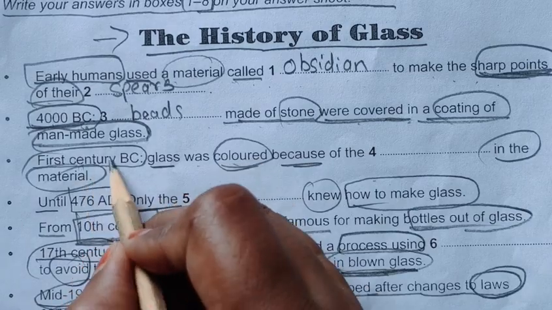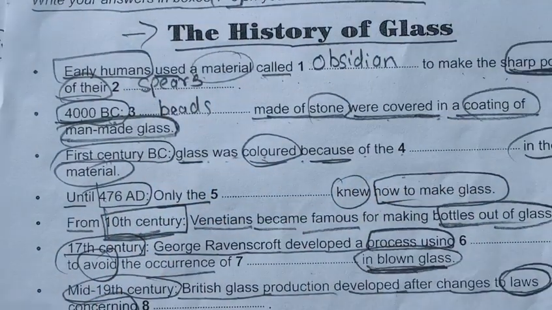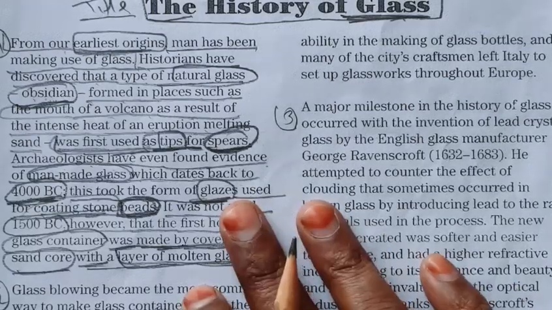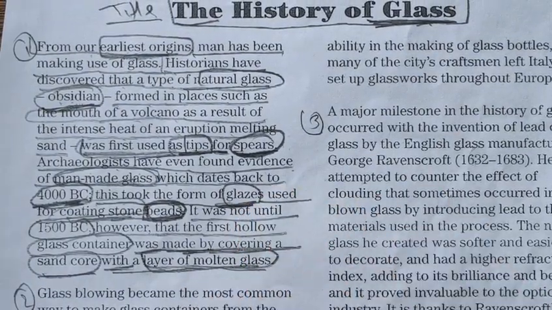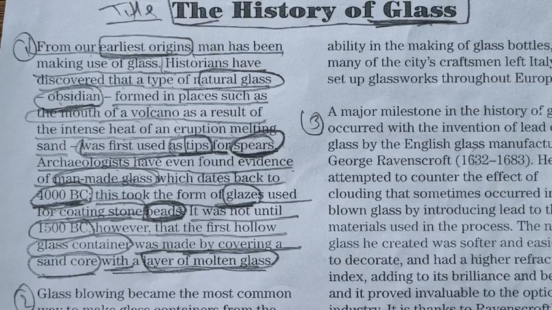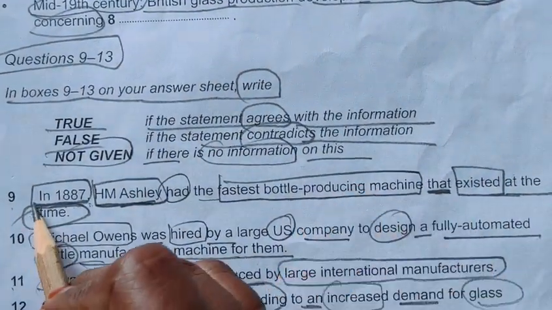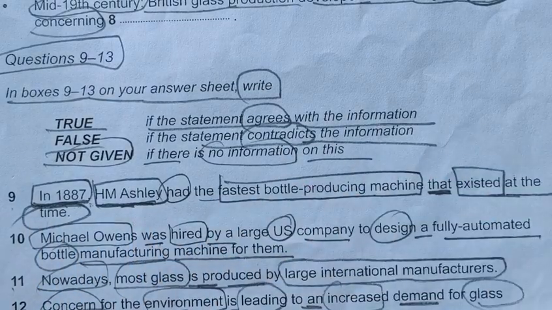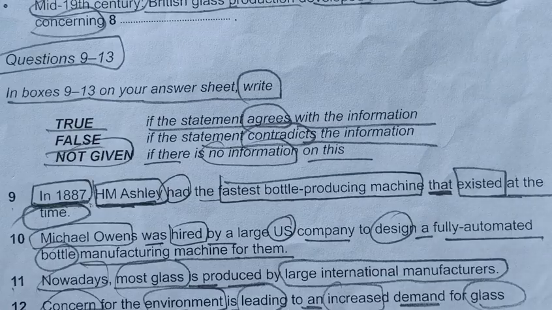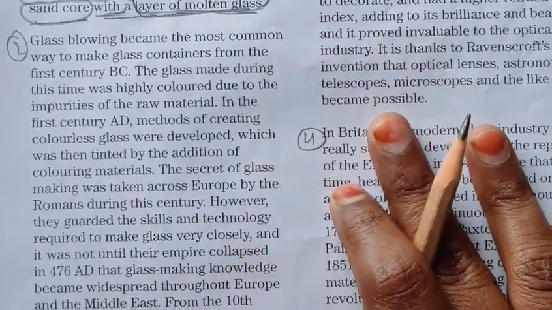And the third one, 1st century BC, glass was colored because of the dash in the material. So these things we have not seen in this paragraph. We have not seen anything regarding 1st century in this paragraph. So we will move forward towards our another question type. And here they are asking for in 1887 H.M. Ashley. So we have not found anything regarding this. So we will move forward towards our second paragraph.